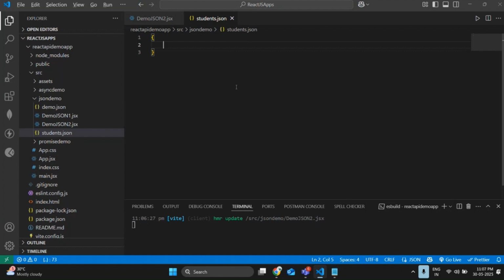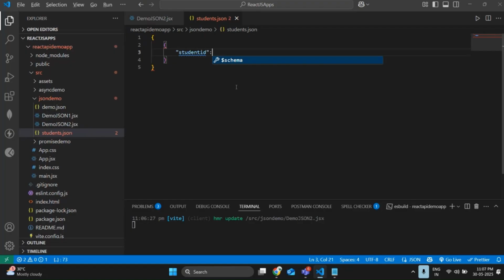So what we are going to do, let me show you how to display some multiple JSON data with this multiple student details. So inside the JSON tag, I'm opening a curly brace, and again a curly brace to store multiple details. Let me use student ID. I want to give student ID as 30326, comma, student name. Done as of now. So one JSON data given successfully. So I'm using comma again to give the data.